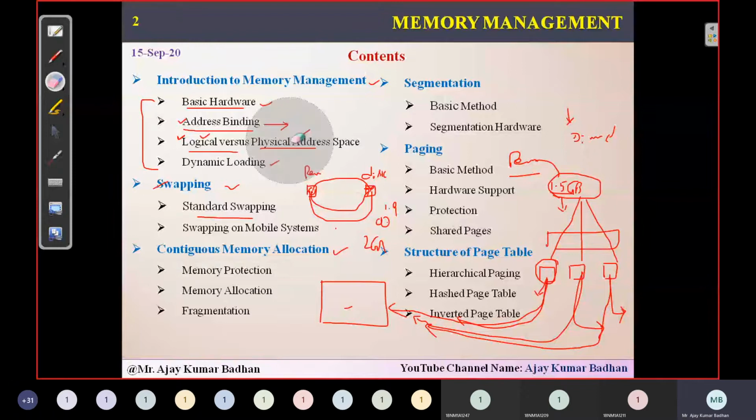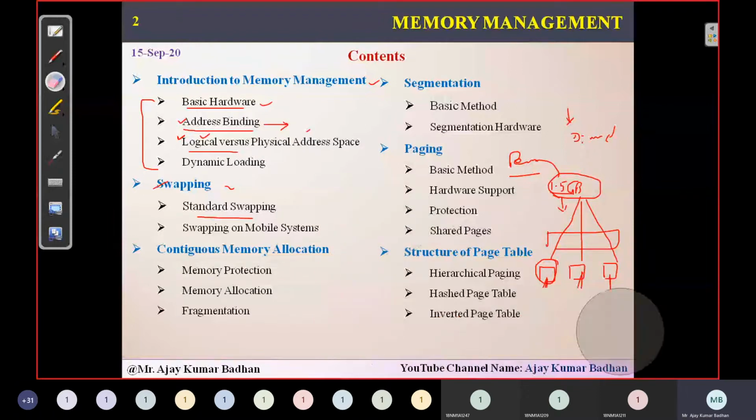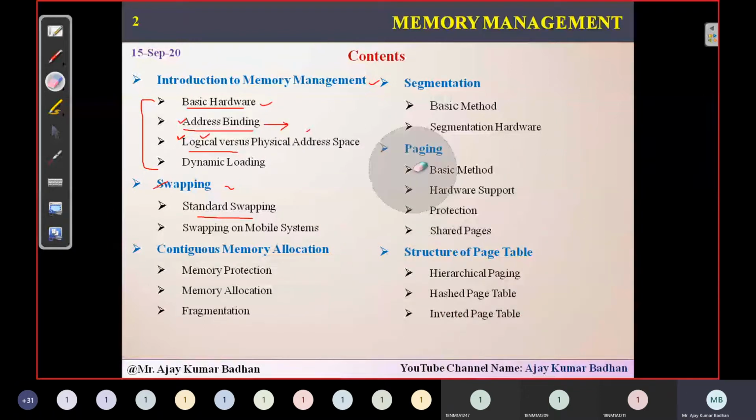Well, we will just have a brief introduction, that's it. When we discuss in depth, I will explain this particular concept in detail. Next, we have segmentation. This is most important. This is related to your programs also. You people are creating programs, right? You are writing header files, a main program, and within that you are writing some logic and terminating it. So that will be divided into pieces.